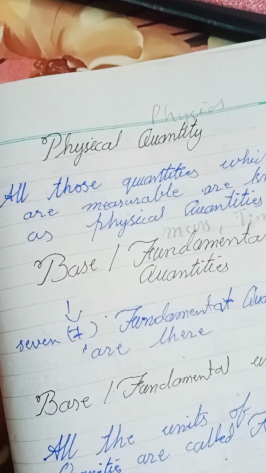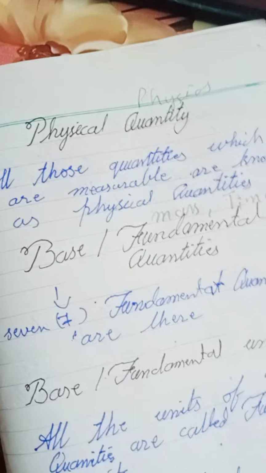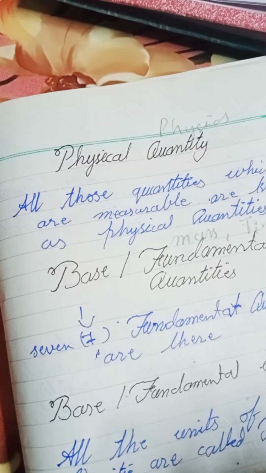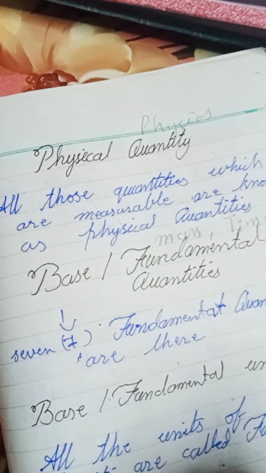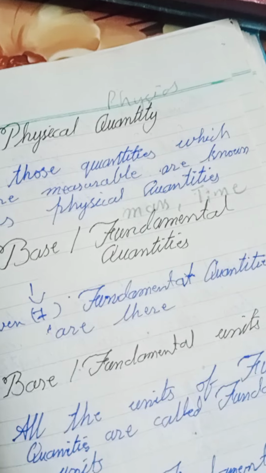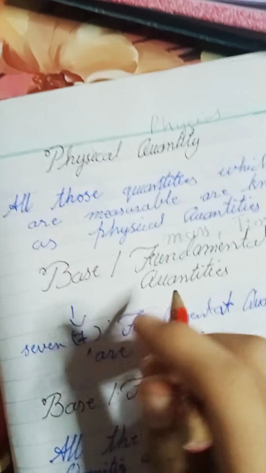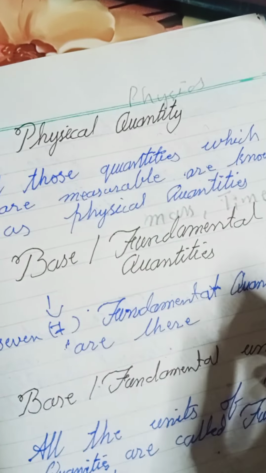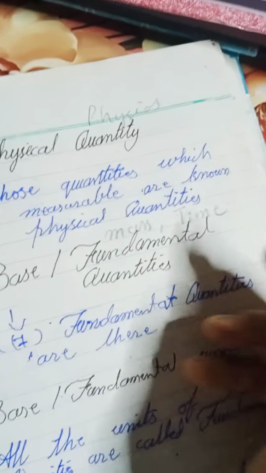If I take emotion, we cannot measure how emotional we are or how much anger you have. We cannot measure these things, so they are not physical quantities. So we have taken the examples of mass, time, and so on.